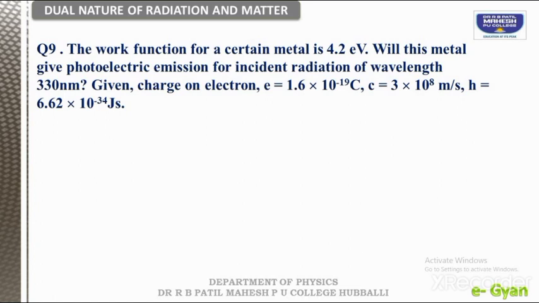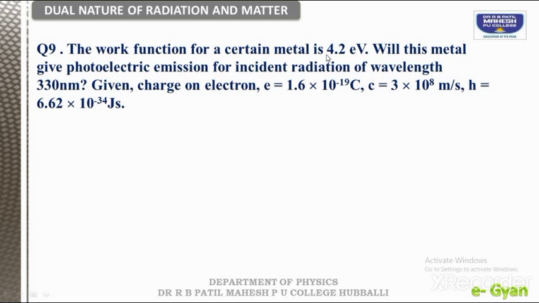The work function of the metal is already given, but we have to find the work function for the incident radiation, then compare. If the calculated work function is greater than this one, then the electron will emit out. If the calculated work function is less than this 4.2, then it will not.